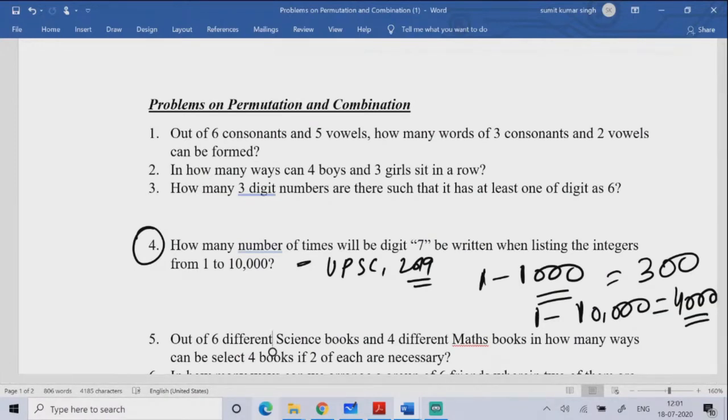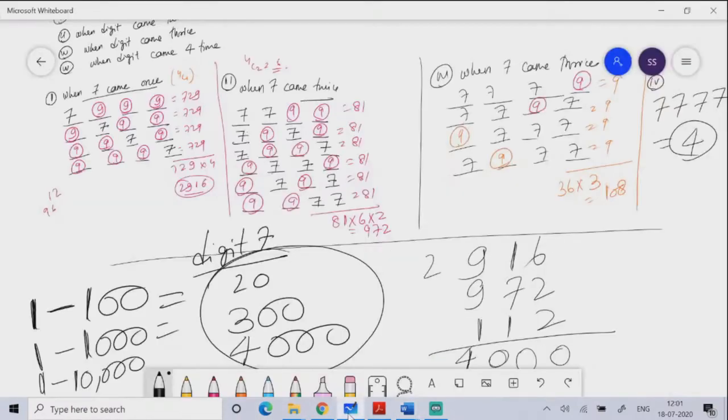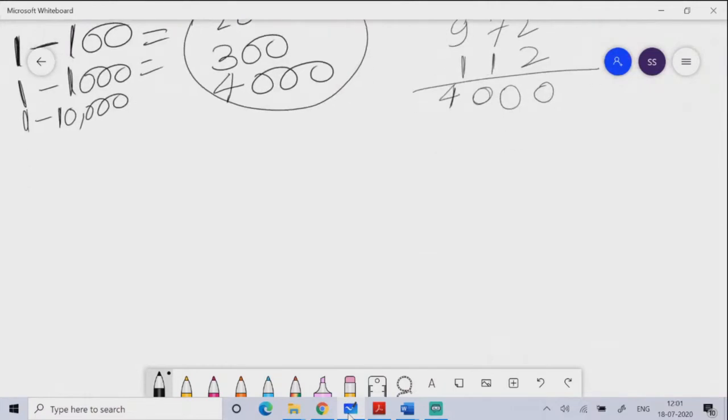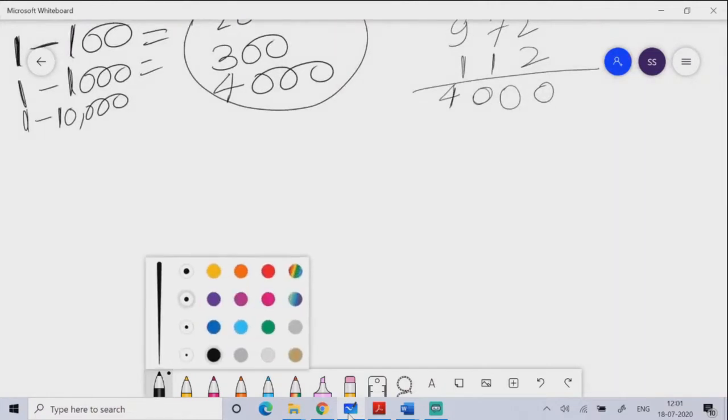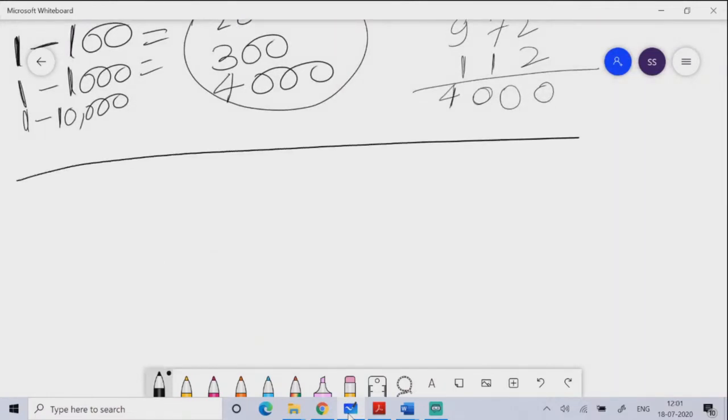So basically, when I start talking about the advanced form of counting, the very important tool I need is called factorial.